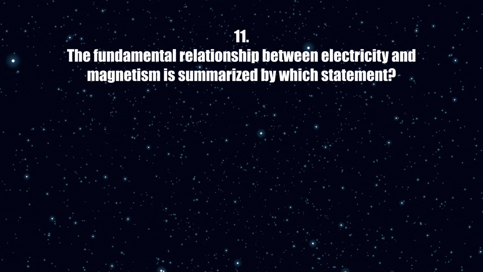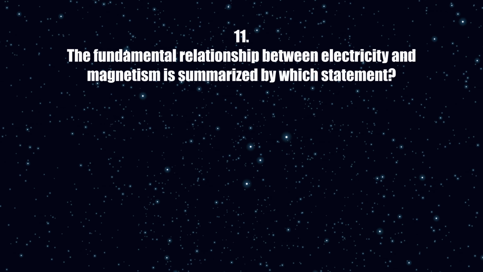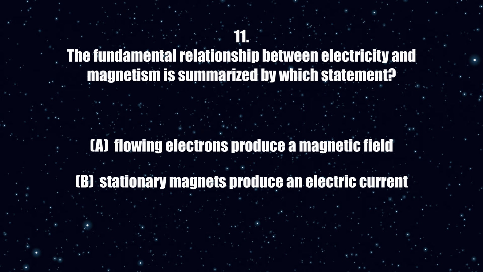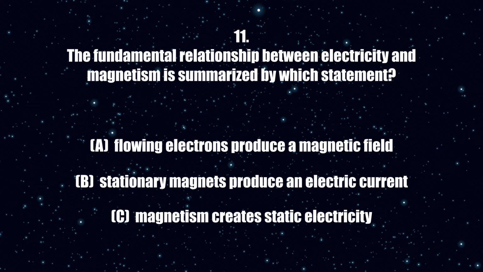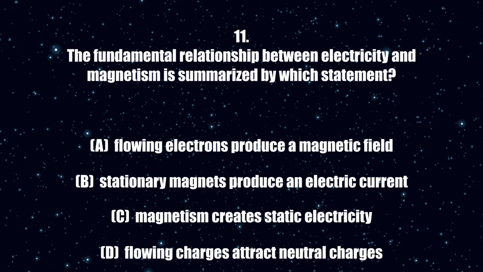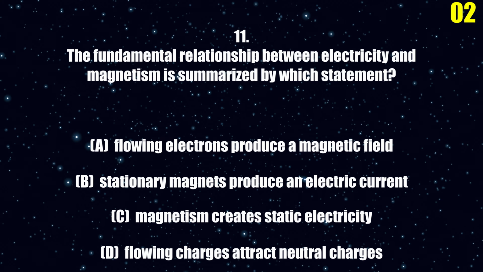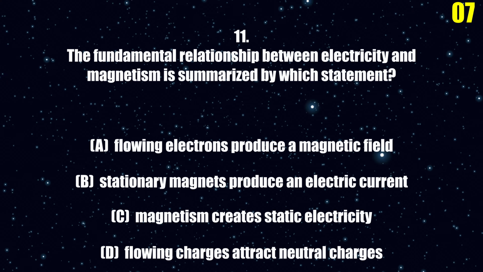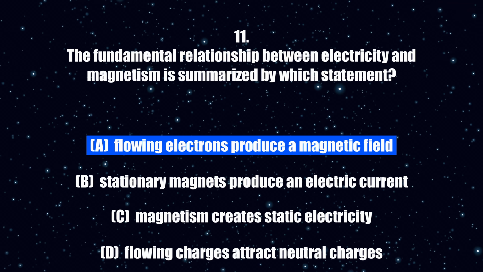11. The fundamental relationship between electricity and magnetism is summarized by which statement? A. Flowing electrons produce a magnetic field. B. Stationary magnets produce an electric current. C. Magnetism creates static electricity. D. Flowing charges attract neutral charges. The correct answer is A.